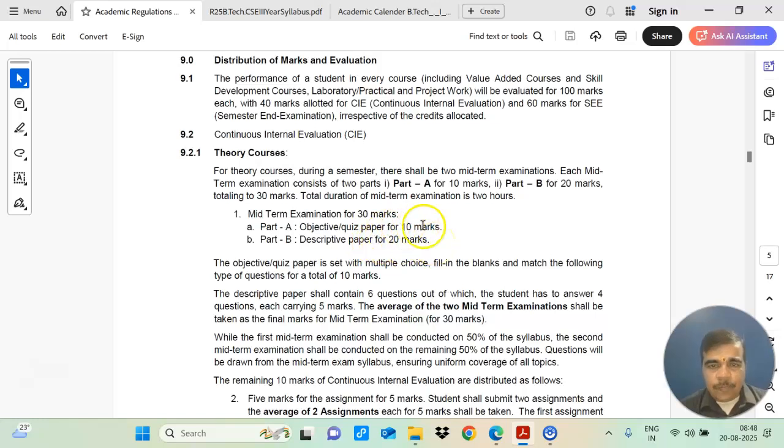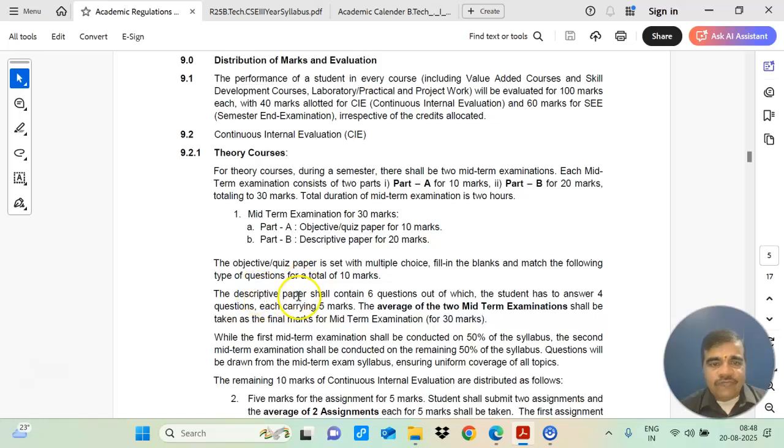So part A 10 marks, part B 20 marks, total 30 marks. The objective or quiz paper is set with multiple choice, fill in the blanks, and match the following type of questions. It depends upon your concerned faculty member dealing with that particular course, who will be in a position to tell you which type of objective he is setting.